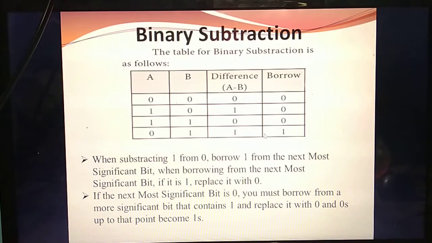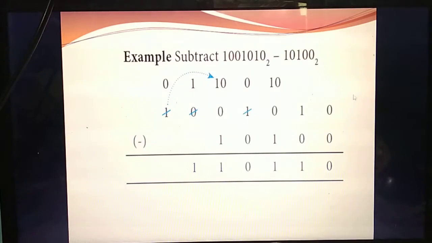That is what they tell when subtracting. So you should get the borrow from the next number. If the next number is 0, that number is replaced with 1 and you should borrow from the next number. Till the place where the 1 is there, till that you should borrow. See the example, then only you will understand.